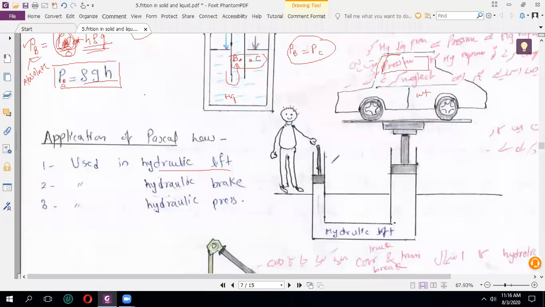So how does it work? It works on the principle of Pascal. One area is very small, so we name the area. This area I'm saying A1, which is very small. Pipe यहाँ पे small है, and this area I'm representing by A2. This area is big. So can we say that area 2 is greater than area 1? I hope this part is clear. Okay, second thing. This is a hydraulic lift because यहाँ पर जितना pressure होगा उतना ही pressure यहाँ होगा.